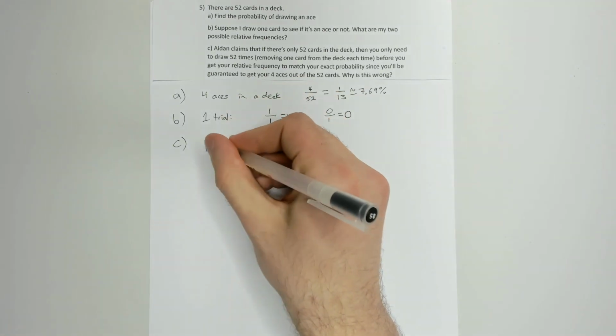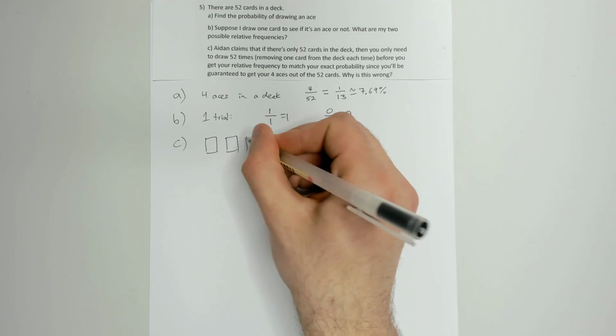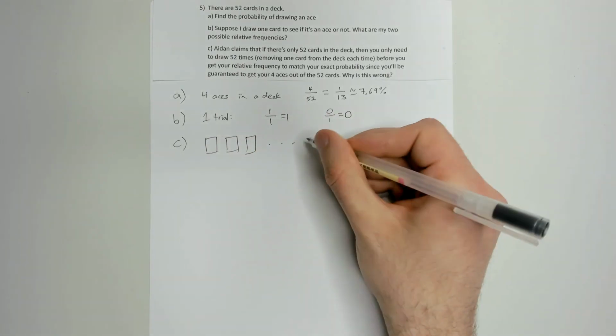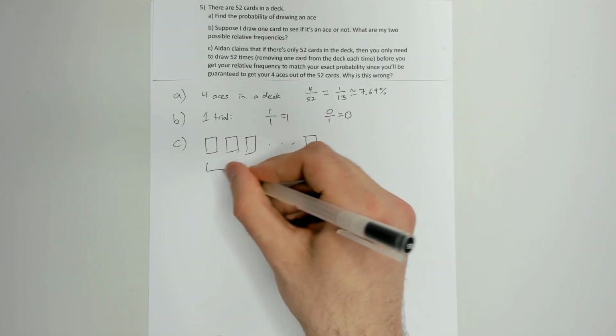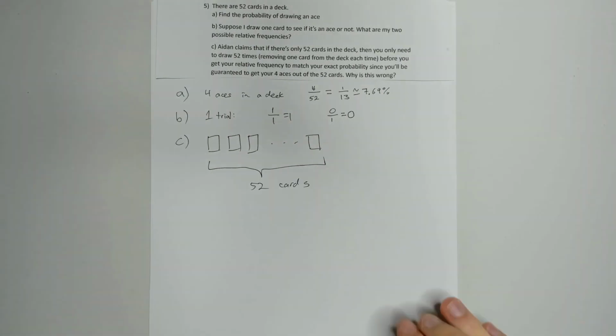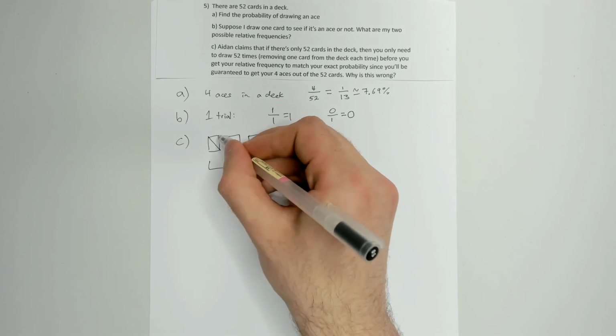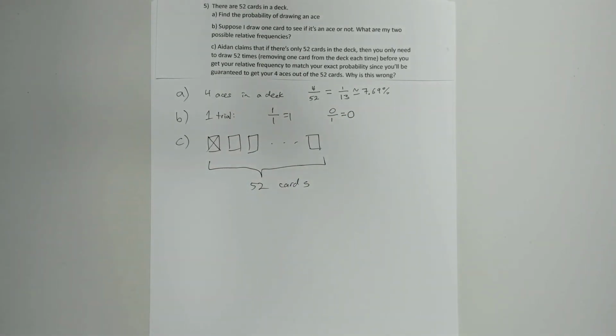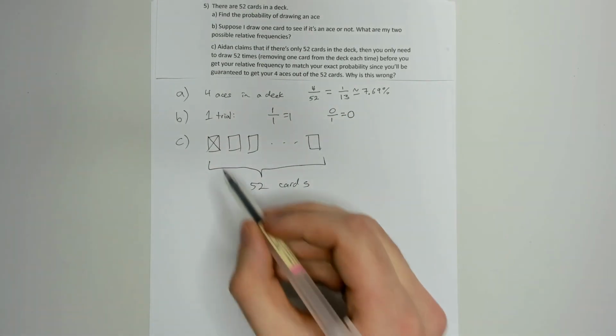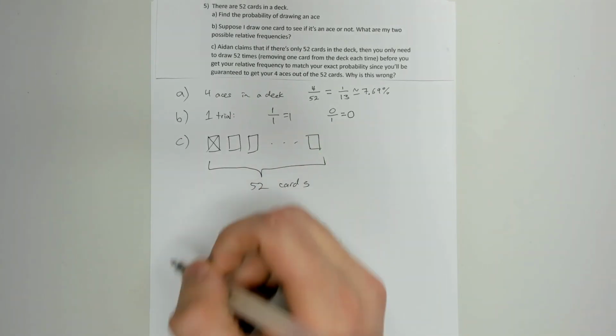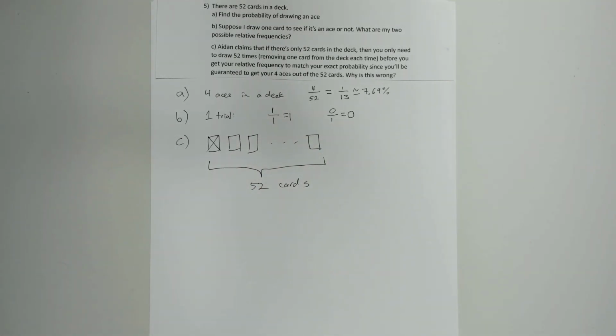So we've got 52 cards in a deck, right? I'm not going to draw them all out, but we have 52 cards here. And if you draw one of the cards, that's either an ace or it isn't an ace, right? So if it was an ace, we would add 1 to our observed event, the observed event being getting an ace. And if it wasn't an ace, we wouldn't add 1.